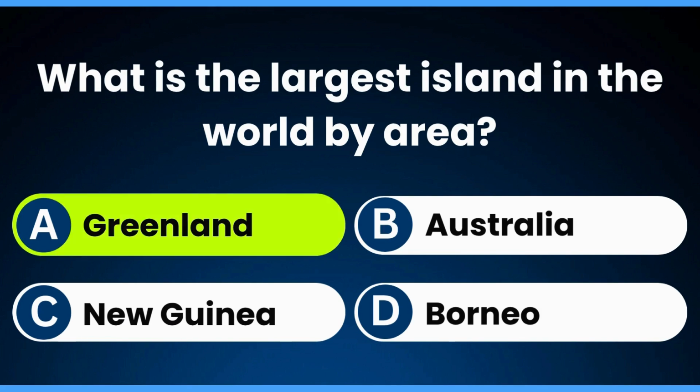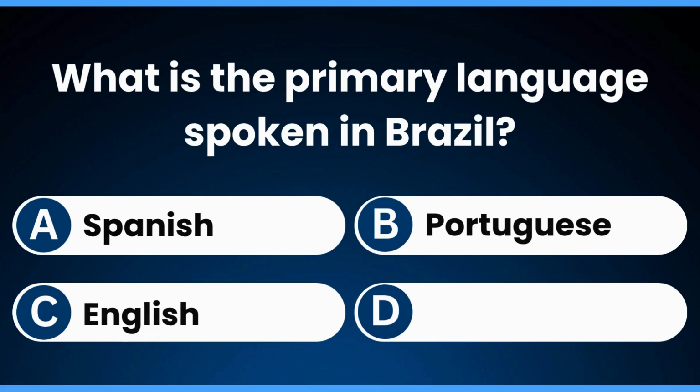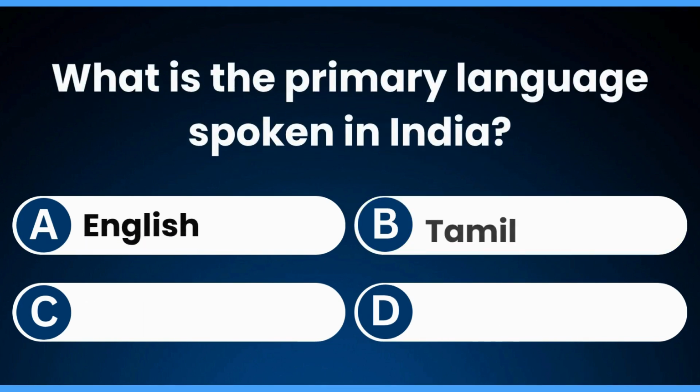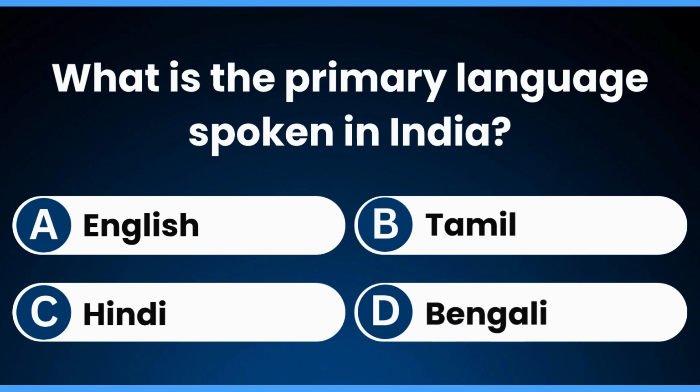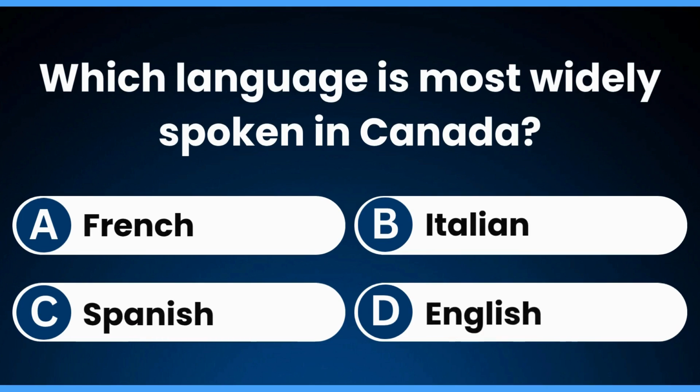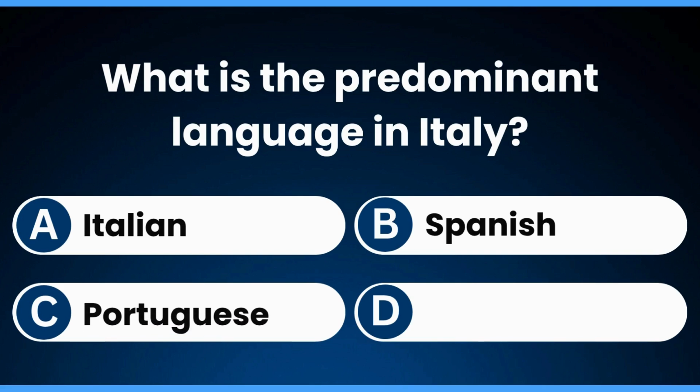Greenland. What is the primary language spoken in Brazil? Portuguese. What is the primary language spoken in India? Hindi. Which language is most widely spoken in Canada? English. What is the predominant language in Italy?